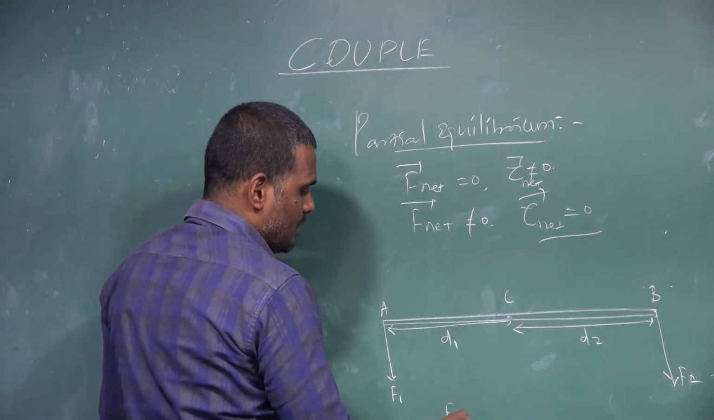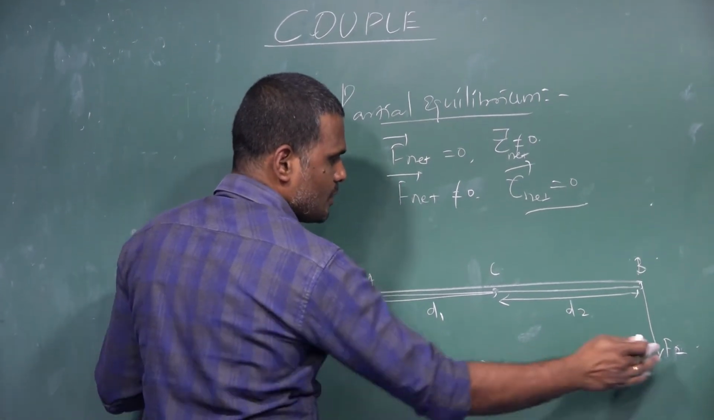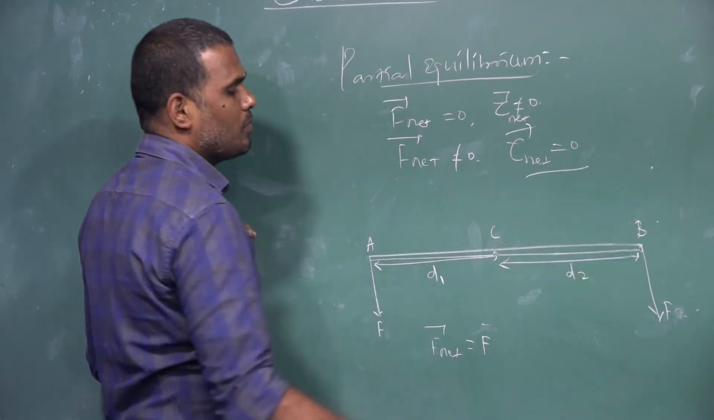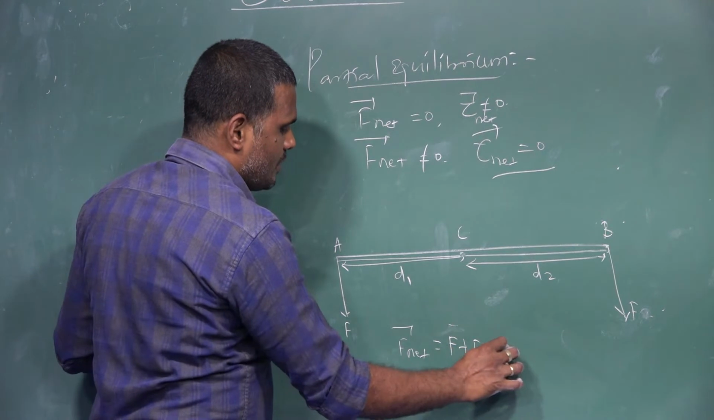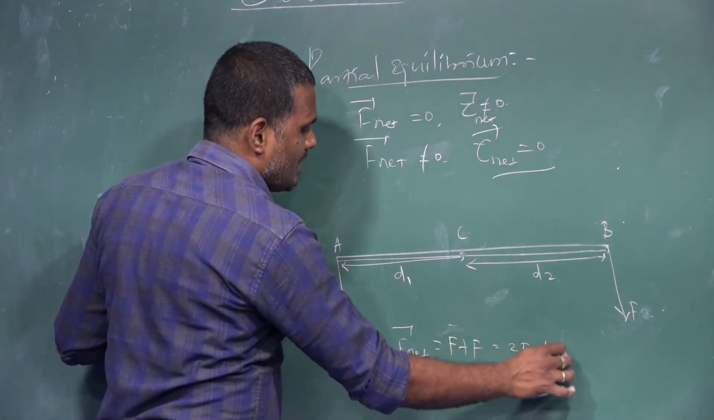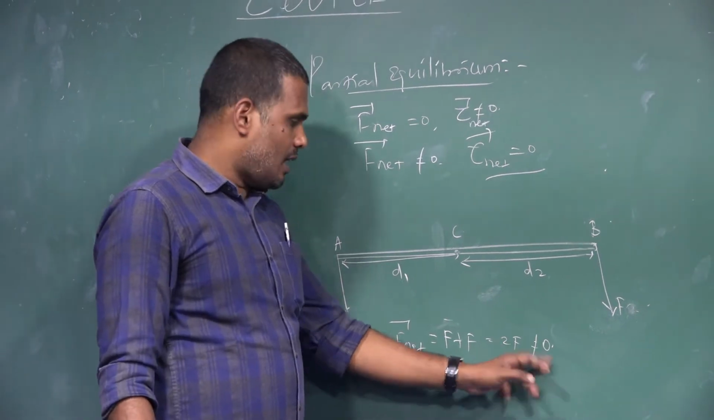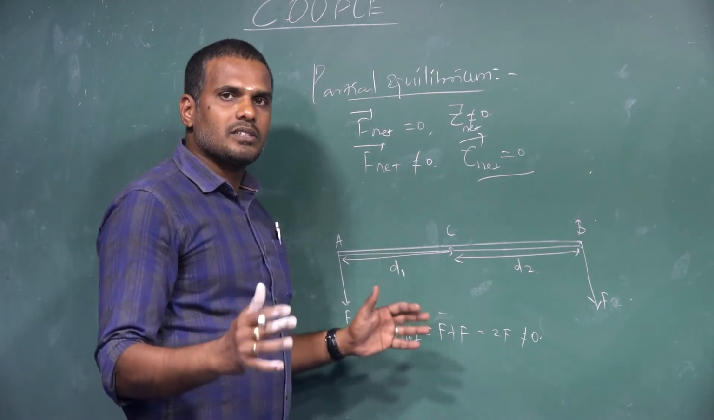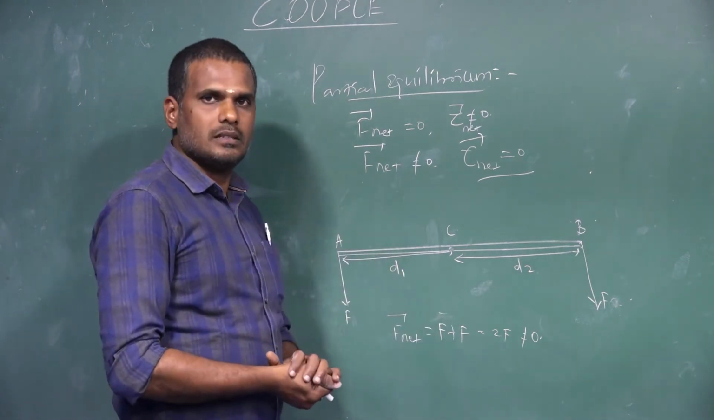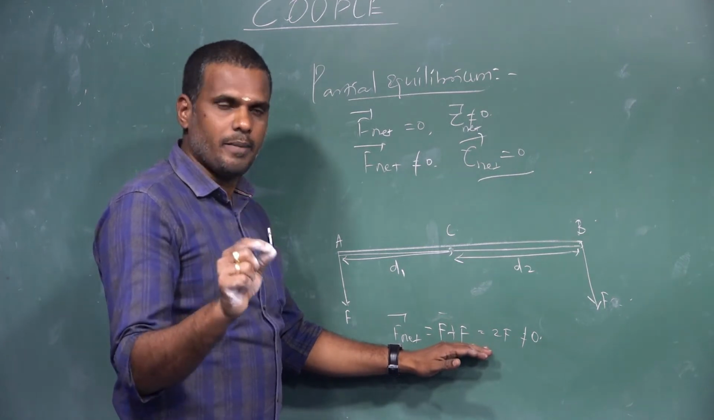Then, when you calculate the net force here, I can mark these forces as F and F. Two equal forces are acting. So F net is equal to F plus F, which is equal to 2F, which is not equal to 0. If the net force acting on the body is not equal to 0, then the state of translational equilibrium does not exist. So the body is not in a state of translational equilibrium.